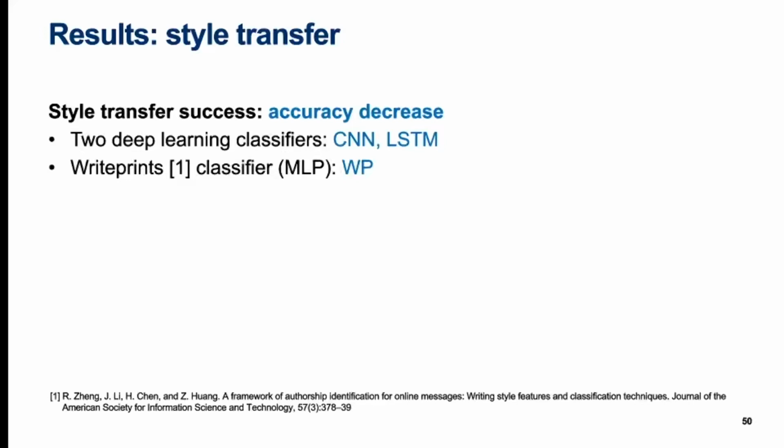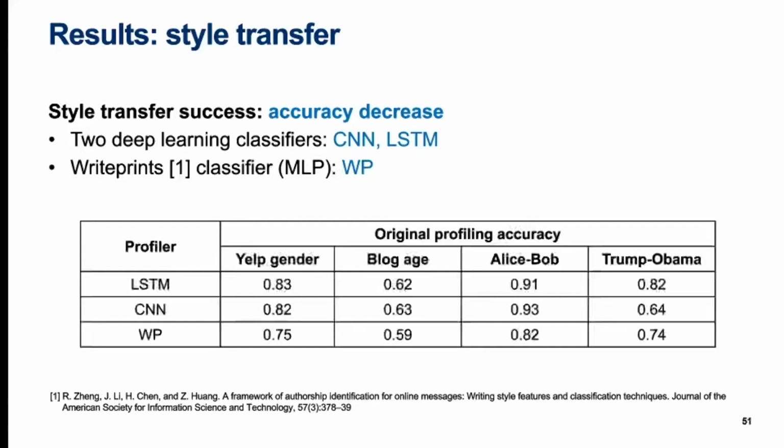The BT baseline and the part-choice CNN variant query the CNN classifier, and the A4NT baseline and the part-choice LSTM variant query the LSTM. We additionally use the multi-layer perceptron classifier trained on the right prints features. We query this with the part-choice right prints variant, but no baseline queries it. Original accuracies on each dataset are shown here.